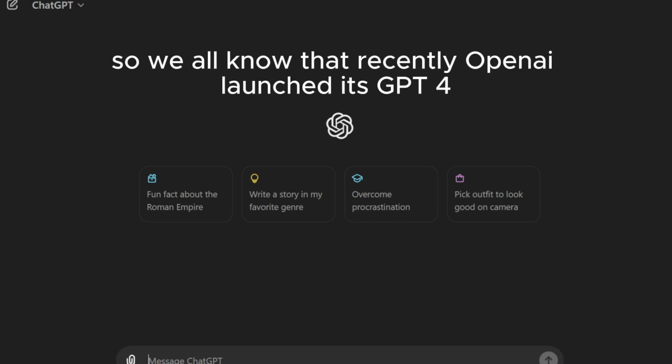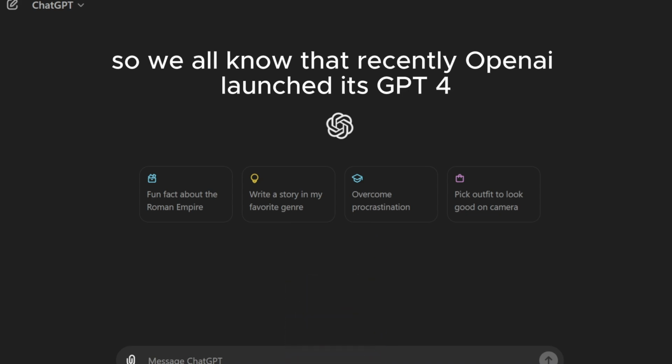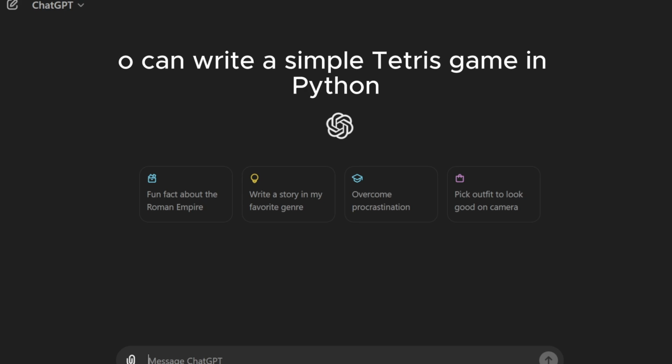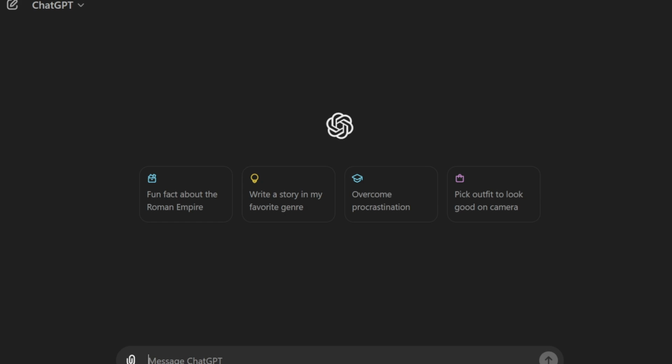Hey everyone. So we all know that recently OpenAI launched its GPT-4o. So I decided to see whether GPT-4o can write a simple Tetris game in Python using the Pygame module or not. So let's see how it goes. I asked ChatGPT to code a Tetris game in two different modules, Pygame and Ursina engine.